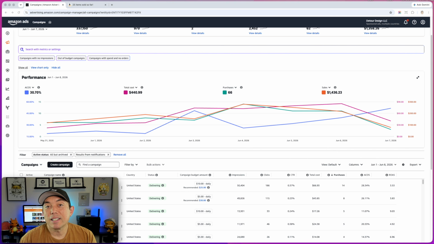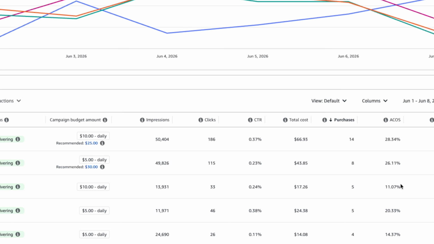All right, the second scenario that might happen is after 7 days, you look at it and your ACOS is actually lower than the 17%, and this is exactly what you want to happen. So when you have it lower, like this one right here, 11%, you would also adjust bids, but if it's something that's actually making lots of sales, you may want to up your daily spend as well.